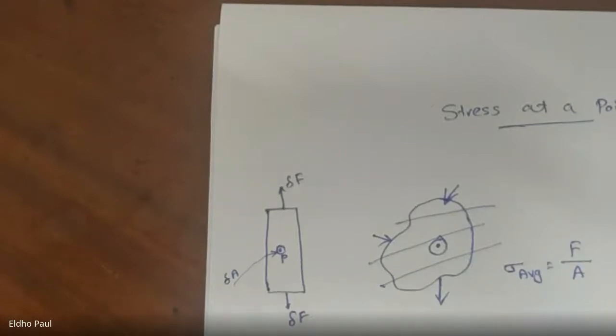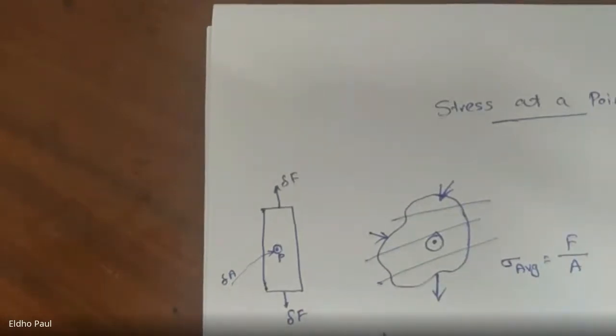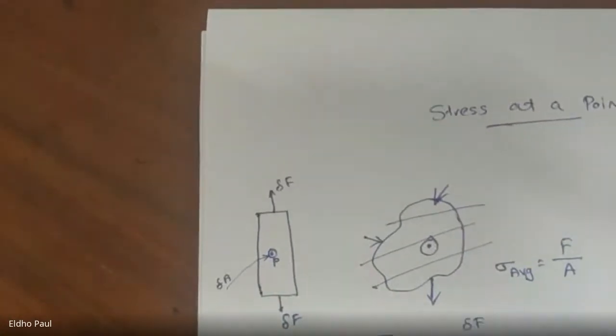Then we already derived the equation for the stress: stress is equal to force by area. Here the force is ∂F and the area of this point is ∂A. Here we apply the limit, because when the area tends to 0, we get this point. When this area ∂A tends to 0, we get this point.